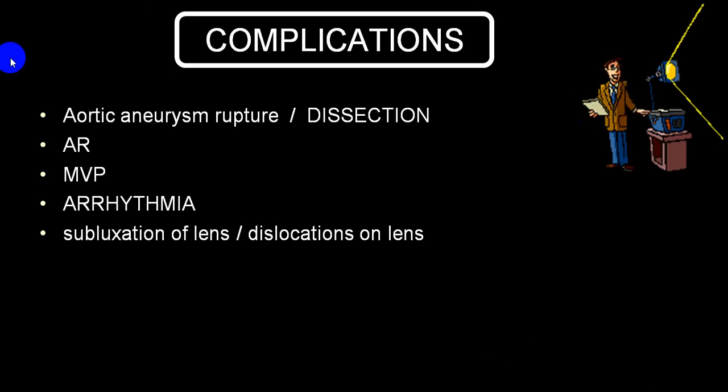Among complications, the most dangerous one is aortic aneurysm rupture or dissection, aortic regurgitation, mitral valve prolapse. The chance of cardiac arrhythmia is tremendous, and ectopia lentis or subluxated lens can produce a lot of complications.